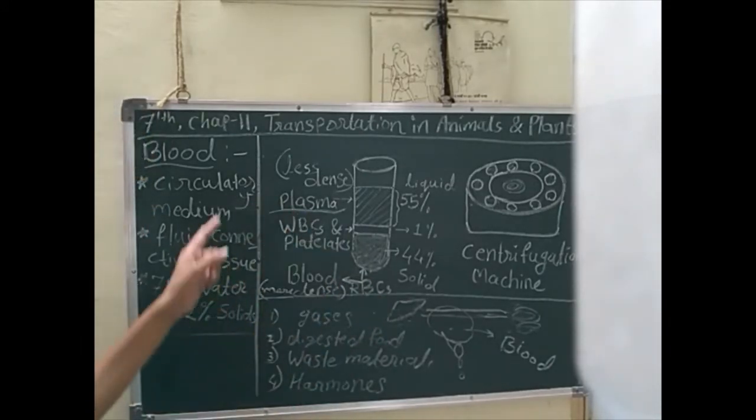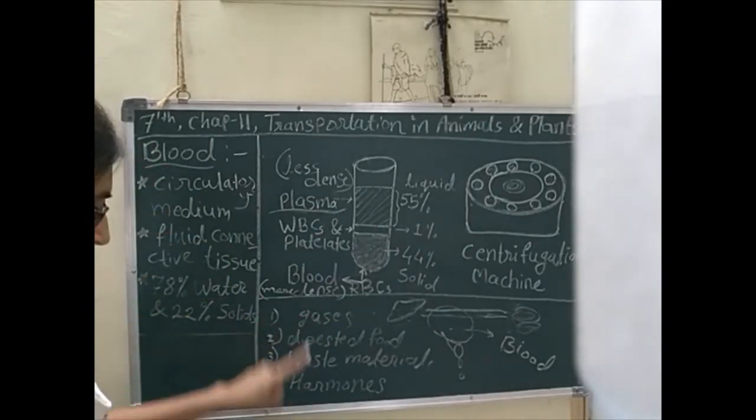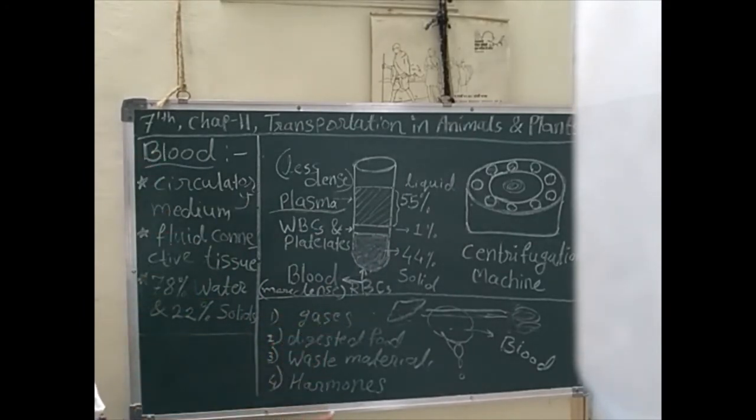Before that, you have to draw these things. Write down these points also. What things get transported by the blood or through the blood, and how is the structure of blood? Circulatory medium, fluid, connective tissues. 78% water and 22% solid. So you have to draw this and write this. We will see separately the function of plasma, WBCs, platelets and RBCs.